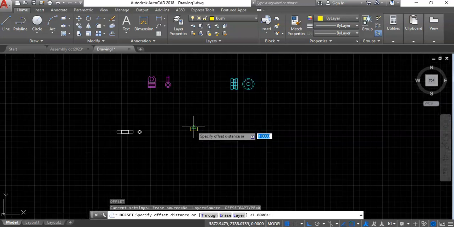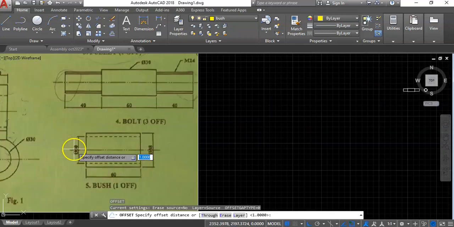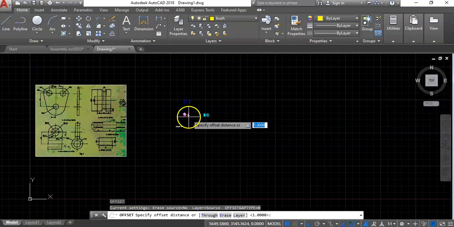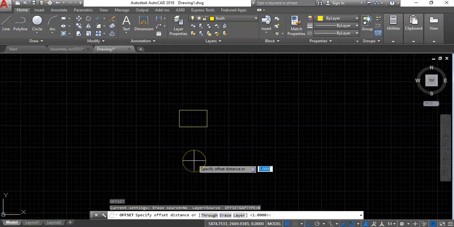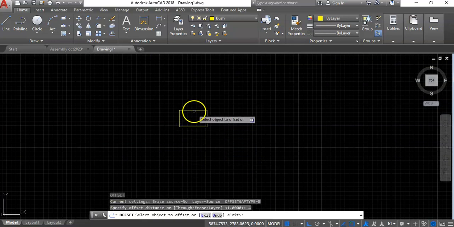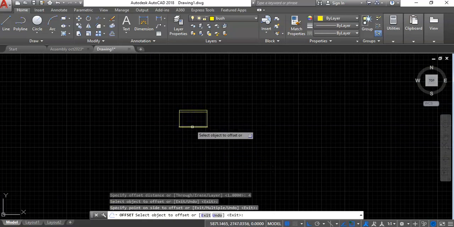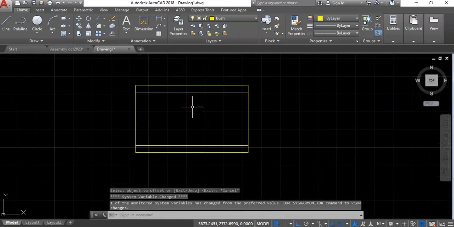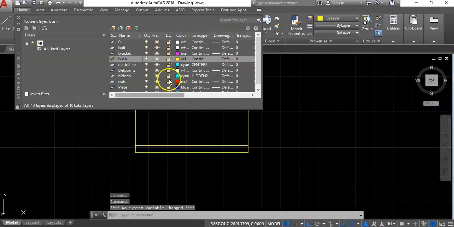We need to offset by what length? Let's find out. This is 38 minus 30, that gives you 8. Divide by 2, we'll have 4 on either side. So let's offset by 4, from this side to this side, this to this. Escape. Then we need to create another layer.